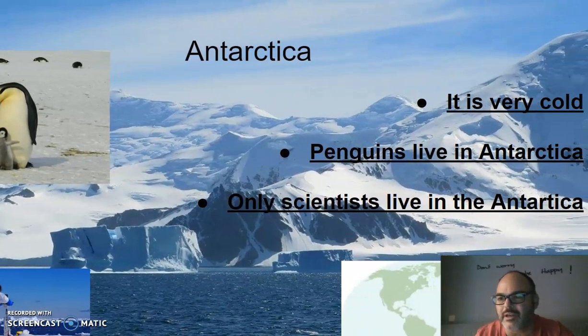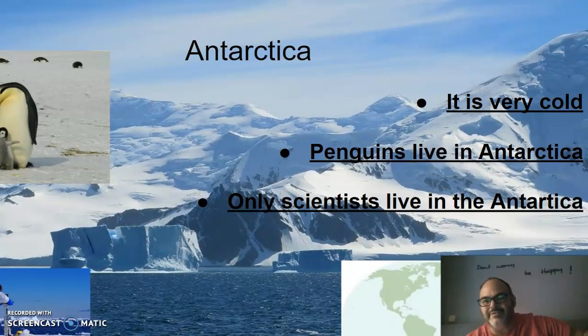Look, this is completely the opposite. So we have just finished with the Sahara Desert, which is a very hot place on Earth. And now we move on to Antarctica. Antarctica is a very cold place. It's really cold in here. Can you see the ice all around it? Penguins live in Antarctica. Yes, penguins live in many other places, but we can easily find penguins in Antarctica. And all these scientists live in the Antarctica. All the people who go there have a main purpose, I mean, they are going to make some kind of research about the weather or the animals or whatever.